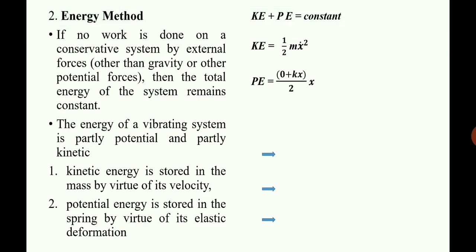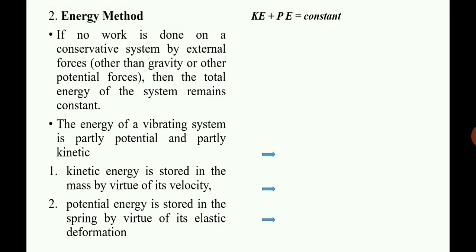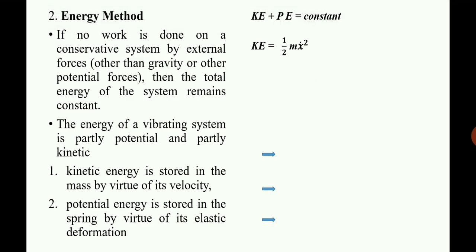And taking the total, kinetic energy plus potential energy, half m x dot square plus half kx square will be equal to a constant. Okay.